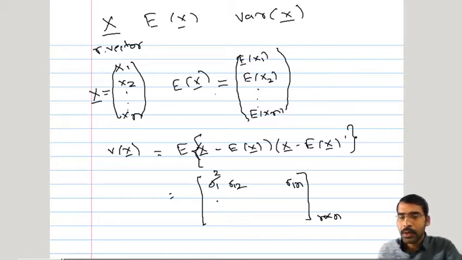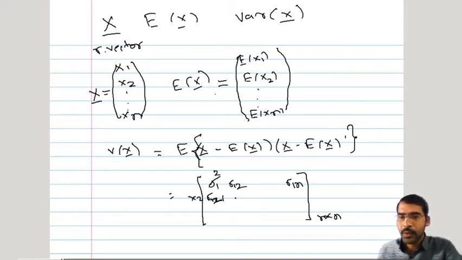Similarly, in the second row, covariances of x2 along with x1, x2, up to xn were considered. The first term here is the covariance of x2 with x1, so it will be sigma 2 1 or sigma 1 2. You can write it either way, since covariance is commutative in its arguments, therefore sigma 1 2 and sigma 2 1 will be the same.